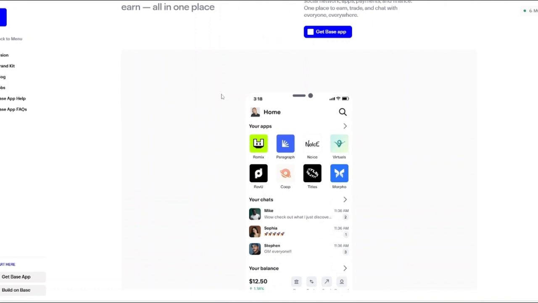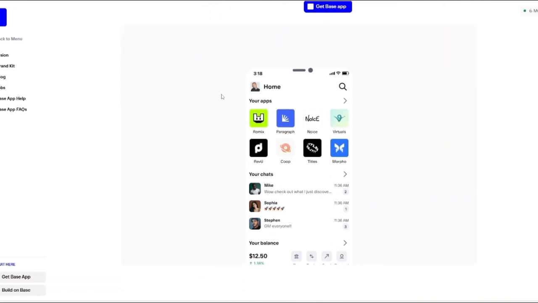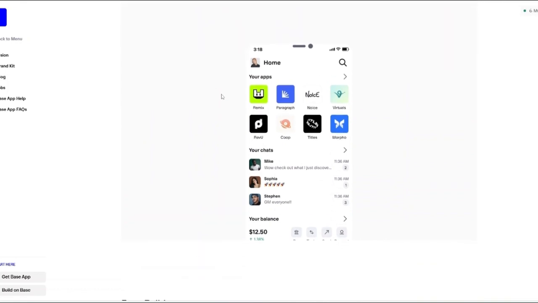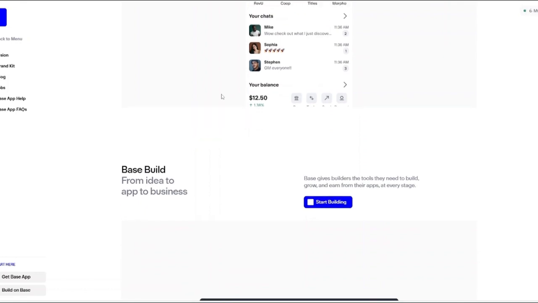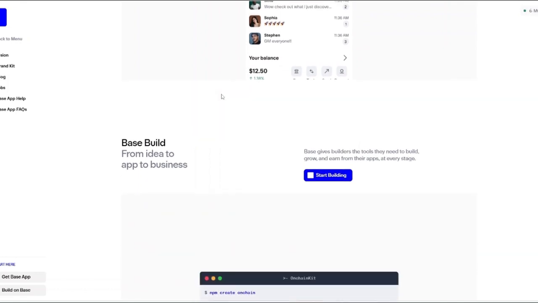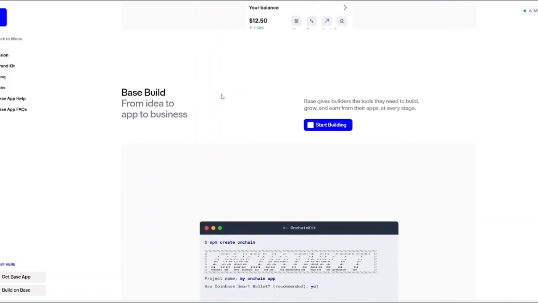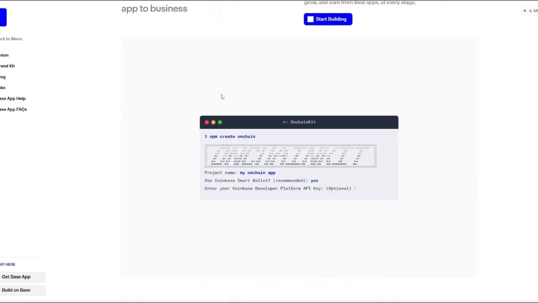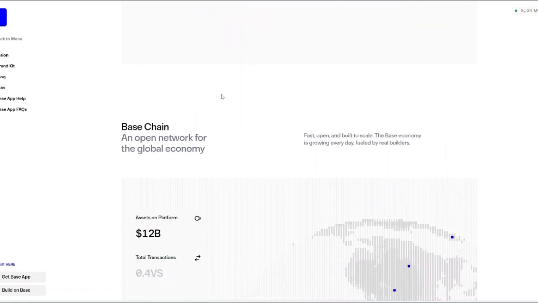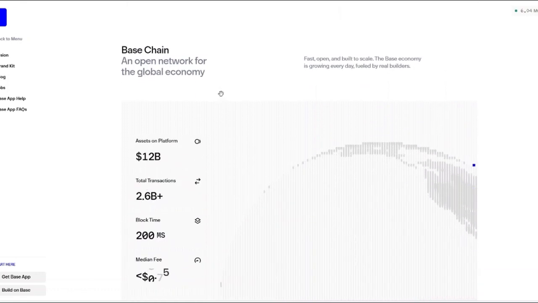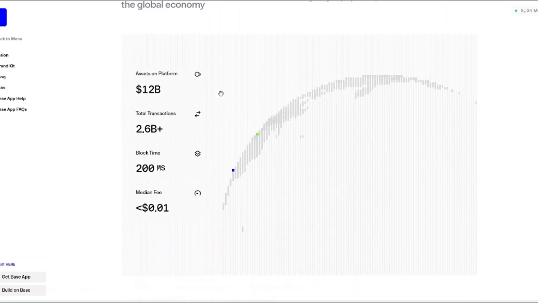But is Base perfect? No. But is it one of the most important crypto platforms in 2026? Absolutely. Base succeeds where many Web3 projects fail in user experience. It simplifies crypto without dumbing it down. It makes on-chain apps usable for normal people, and it connects payments, apps, identity, and social interaction into one ecosystem. That's why in 2026, Base stands out as the best new Coinbase Central app, not because it does one thing well, but because it brings everything together into a single cohesive experience.